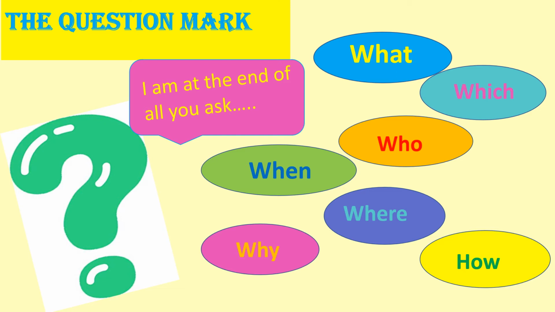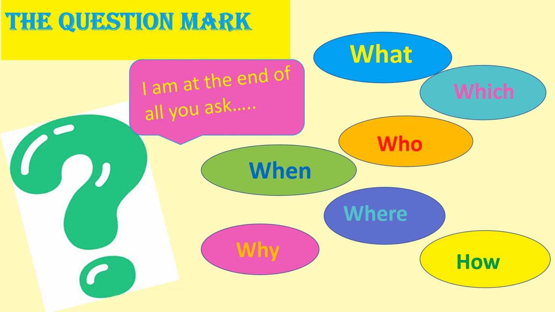You're asking somebody something. Or when is your birthday? You're asking something. It requires an answer. So that is where at the end you will not put a full stop, because it is not a statement. It is a question. You are asking a question. So that is why you will put a question mark at the end of a question.